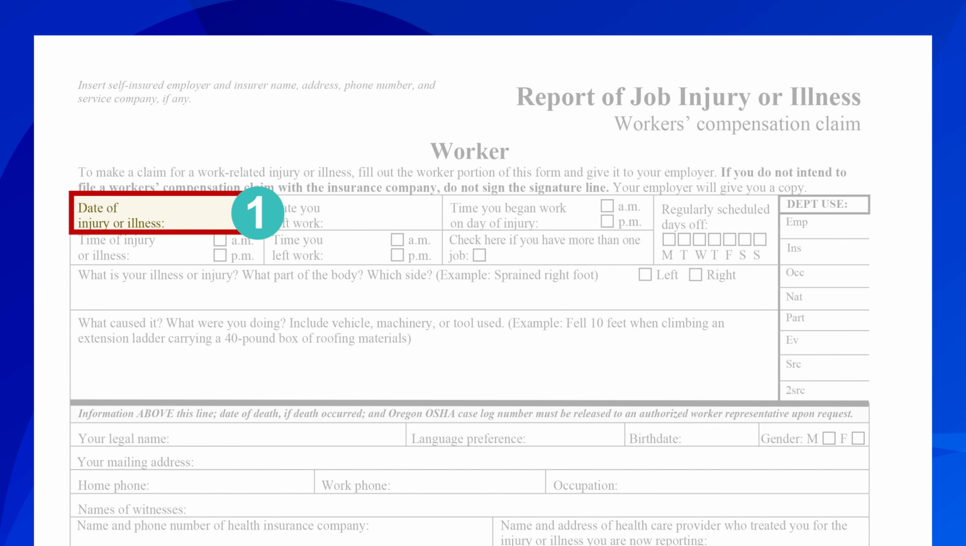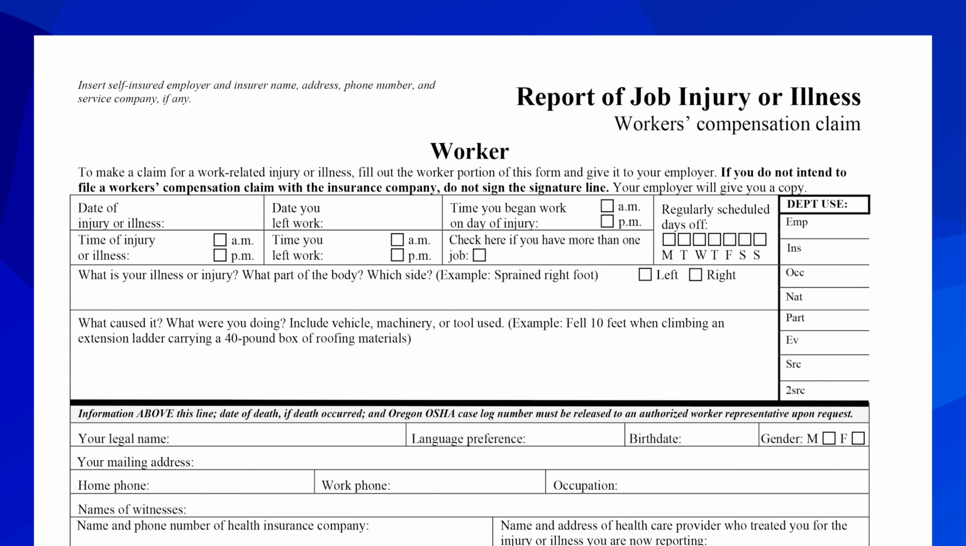This gets a little trickier to do in cases of injuries or illnesses that happen over time with no clear start date. In those cases, you may want to use the date of your diagnosis or the last date you worked if you are no longer employed by the employer at injury.